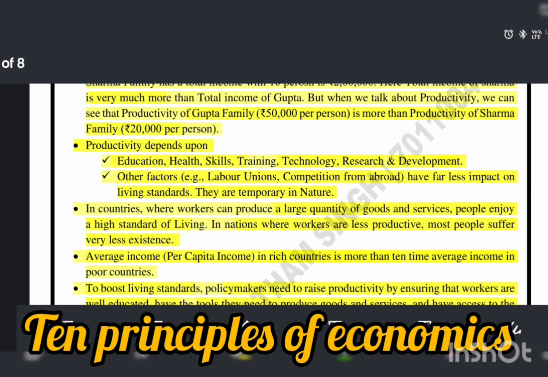Productivity depends upon education, health, training, technology, research and development. Other factors, such as labor unions and competition from abroad, have far less impact on living standards. They are temporary in nature.